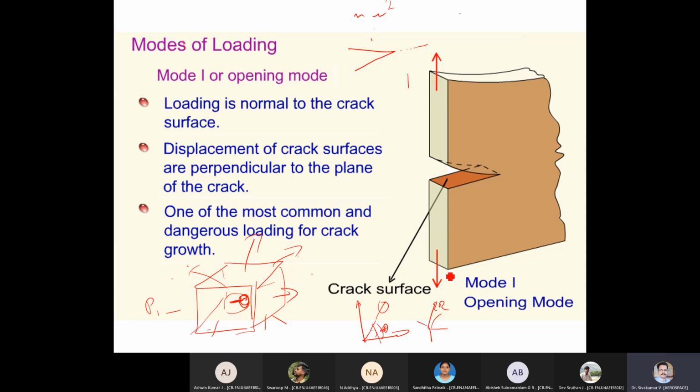Likewise, I should convert all the complex loading into three modes of response that will be observed by the crack.